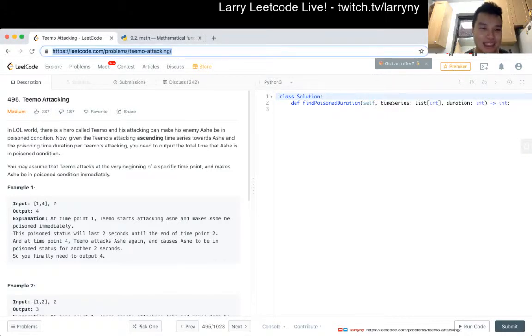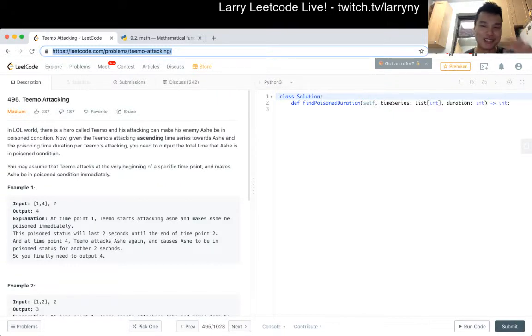Now, given Teemo's attacking ascending time series toward Ash and the poisoning time duration per Teemo's attack, you need to output the total time that Ash is in poison condition. A lot of these Leetcode questions could be like tongue twisters, but you may assume that Teemo's attack happens at the very beginning of a specific time point, and makes Ash be in poison condition immediately.